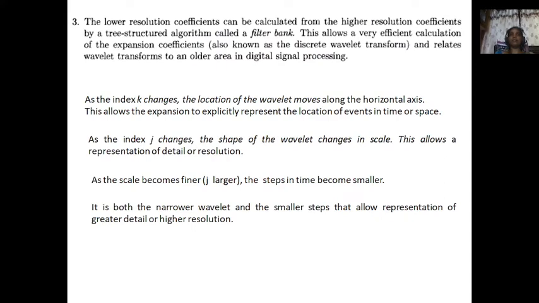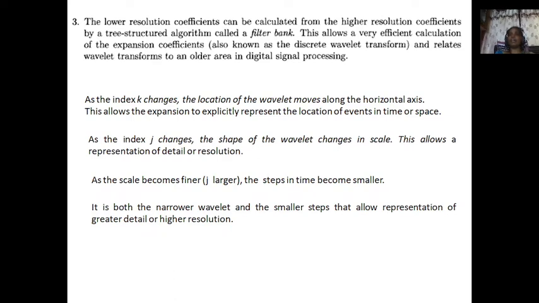The third property among the specific properties of a wavelet system is that the lower resolution coefficients can be calculated from higher resolution coefficients by a tree structured algorithm called a filter bank. These filter banks will be discussed in the next topics, and in general we may refer to these filter banks in digital signal processing.